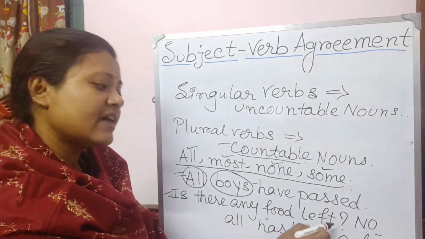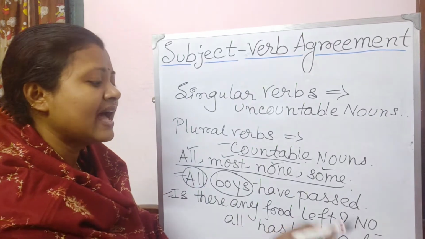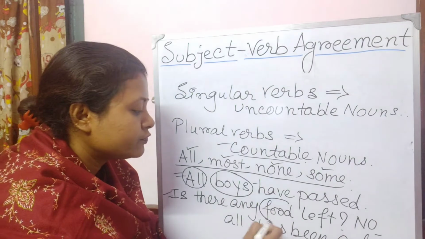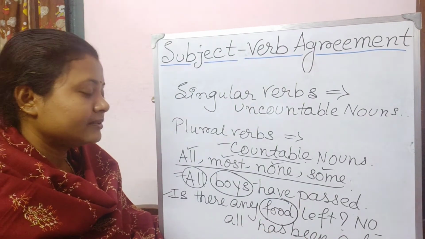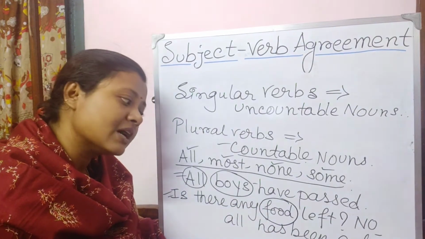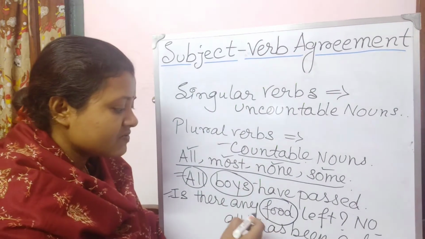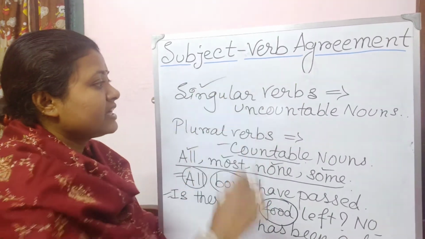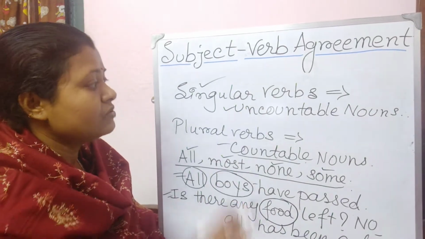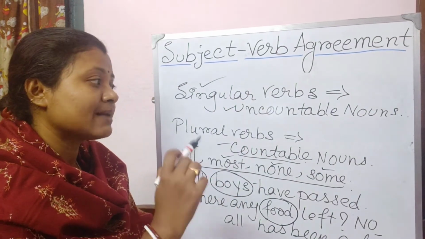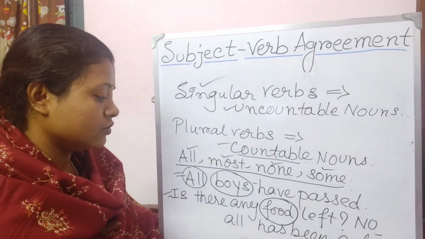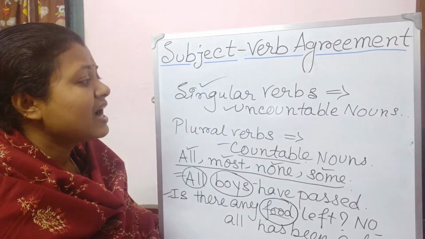Look at the next sentence. Is there any food left? No, all has been eaten. So in this sentence, food is the subject, and it is an uncountable noun.